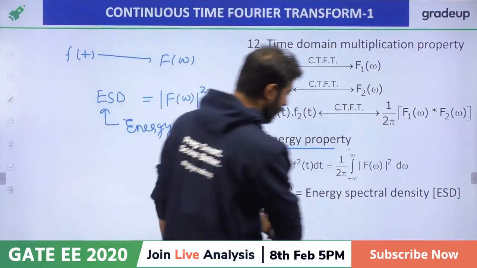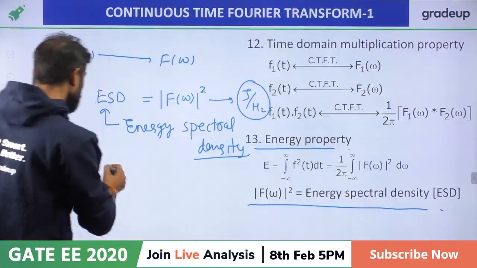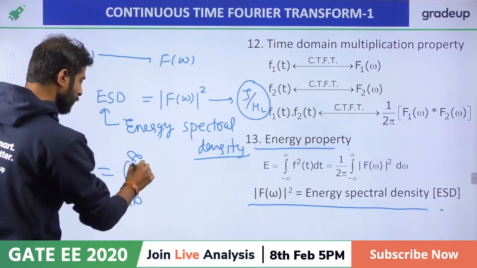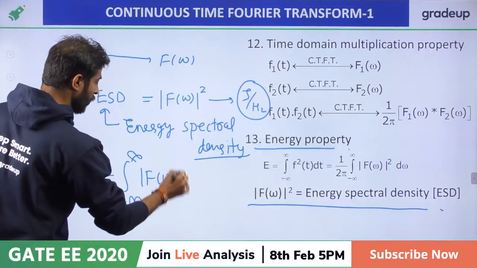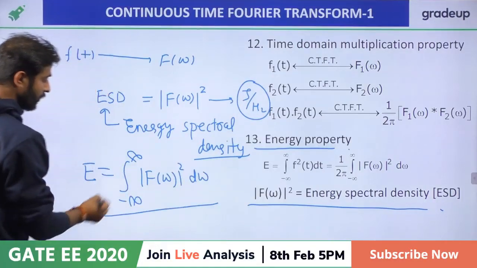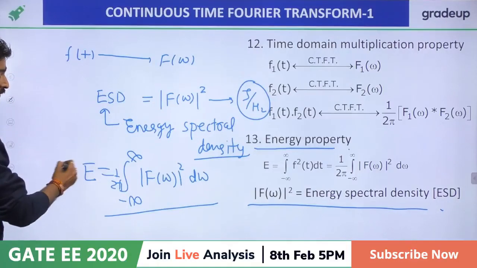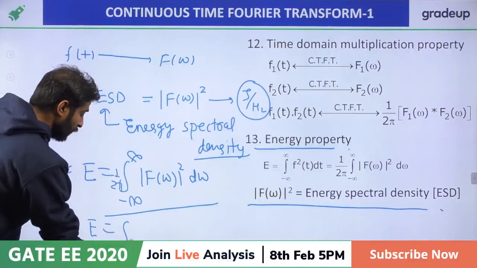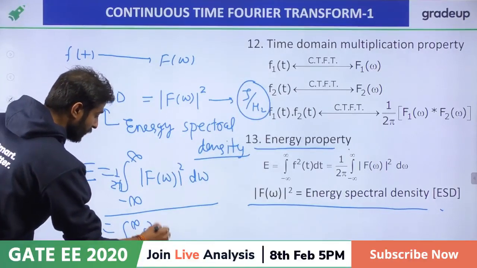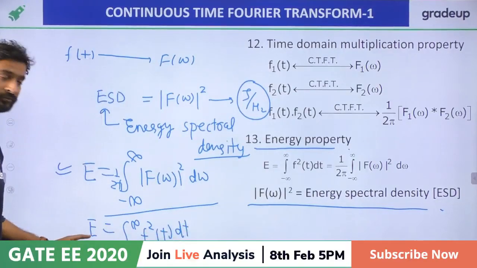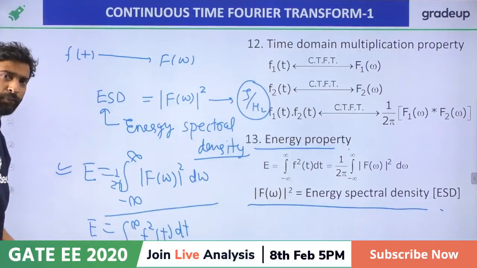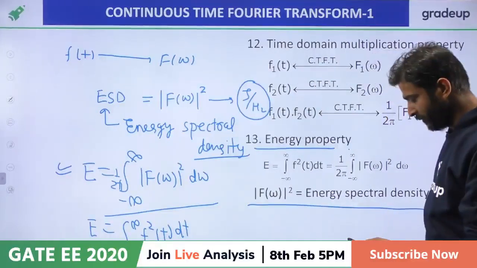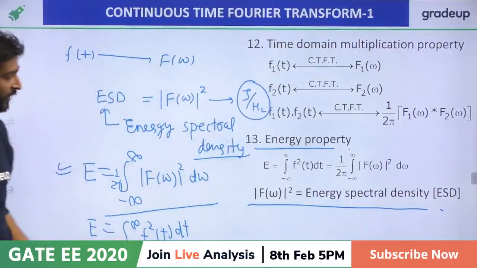And yes, that is called energy spectral density. And if you want to find out the energy, then find the minus infinity to plus infinity mode of f of omega whole square d omega, 1 upon 2 pi. You will get the answer of the energy, right? So there is the one approach, and the second approach, minus infinity to plus infinity f of t square dt. You will get the answer by this approach, because area under square of the function is called energy. Frequency domain also there will be the same thing, right? Now we are moving on to the next, right?